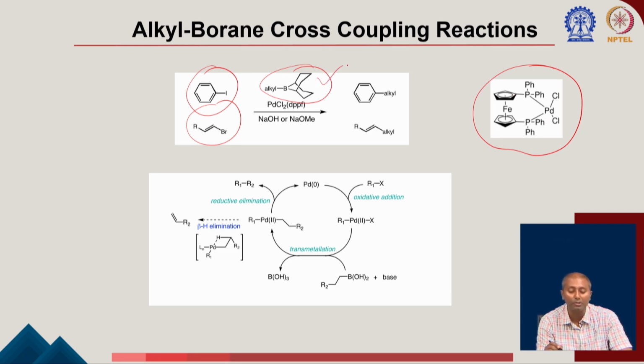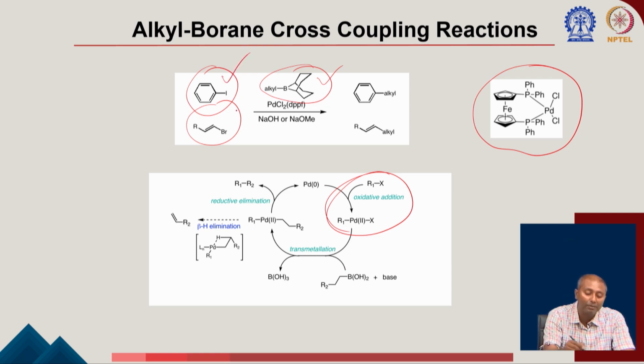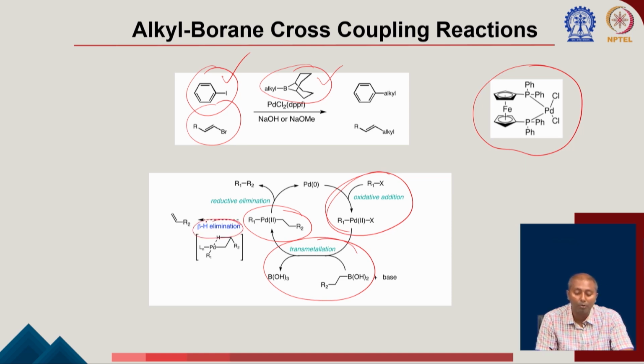This bidentate ligand has a very important role in this reaction, because when you use alkyl boron compounds for this cross coupling, the major problem was not the oxidative addition, because oxidative addition is still fine since you are using the aryl iodide or vinyl iodide or vinyl bromides. I think the transmetallation is still okay, but the problem was after this step, the reductive elimination. After that the beta hydride elimination is a very common problem, and that is how you are not able to get to the desired product, but instead you can end up forming the corresponding styrene. So, to stop that, this type of bidentate ligand plays an important role in stopping the beta hydride elimination to get to the corresponding product.